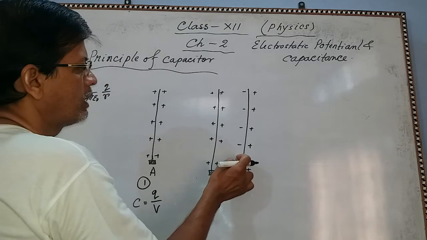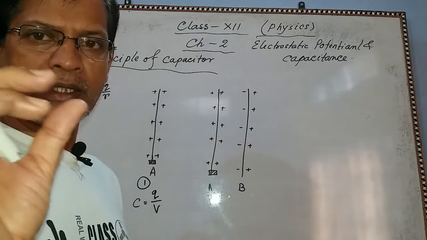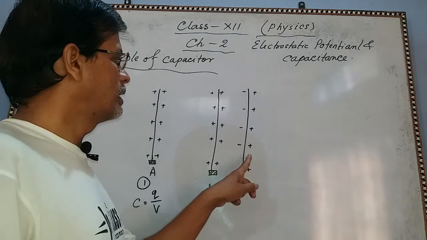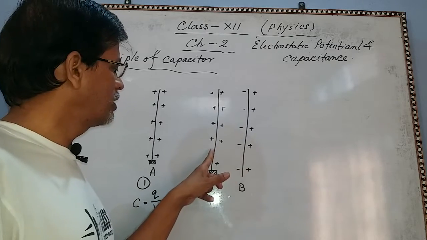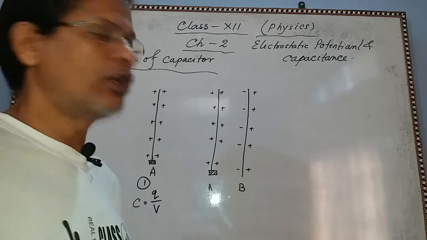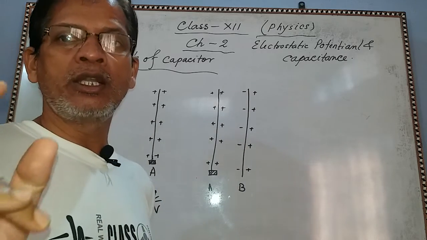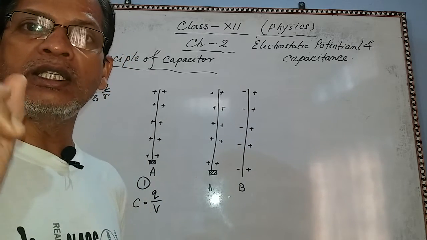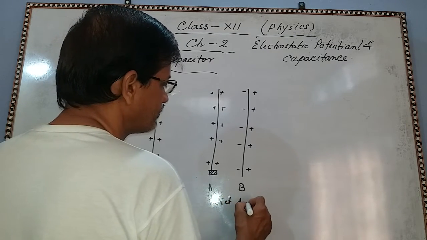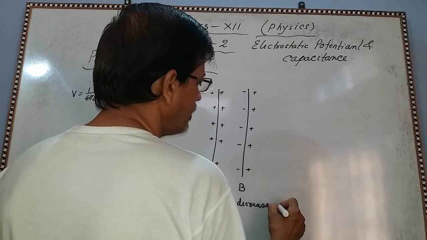So the distance between the negative charge and A is less, so it will reduce its potential more, and the distance of the positive charge from A is more, so it will increase its potential less. So there will be a net decrease in potential.